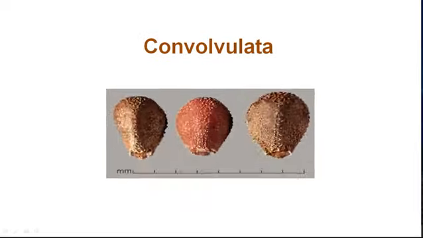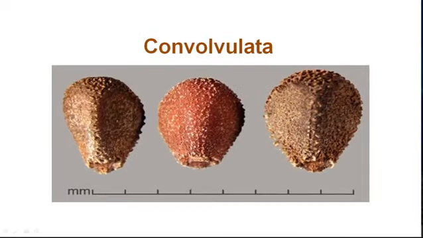The Convoluta are minute worms, very small. You can see their size hardly ranges from 2 to 3 millimeters. They remain attached to the surface of soft parts of aquatic animals.